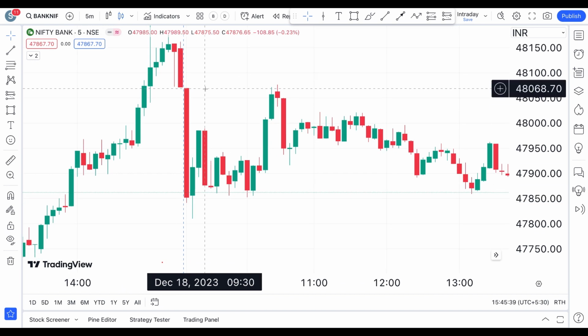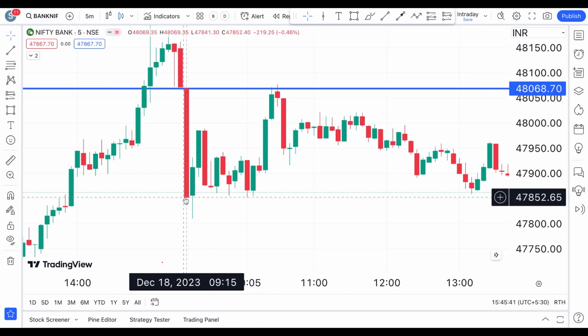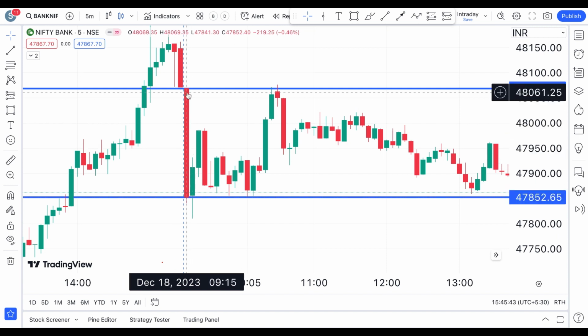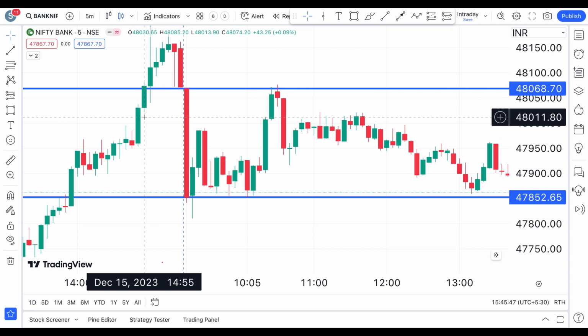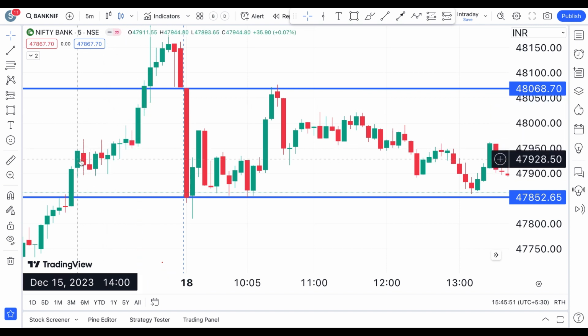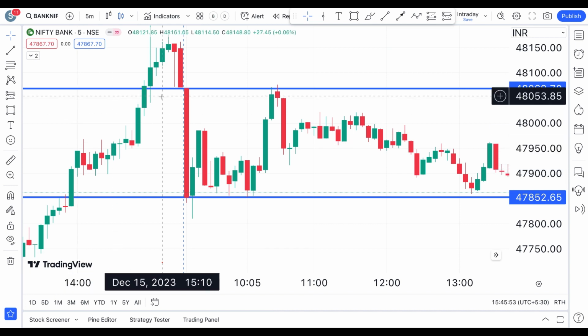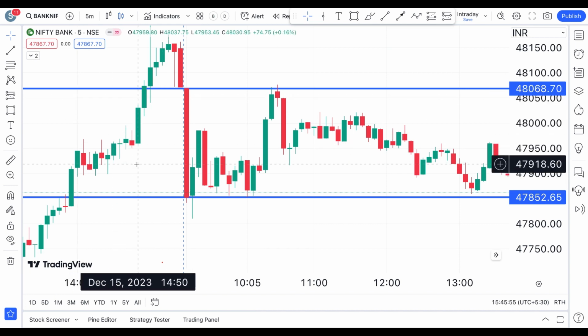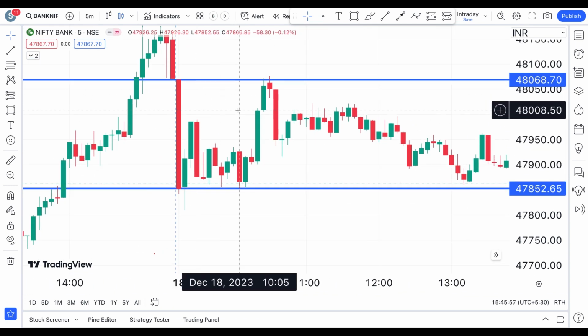In fact, it has engulfed many candles on the left. If you see, that's the real body of the first candle of Bank Nifty today, December 18th, which has engulfed almost 13 candles towards its left. So the candle was that massive.